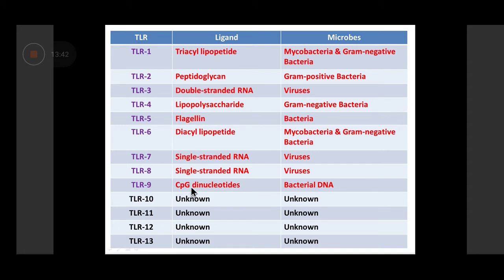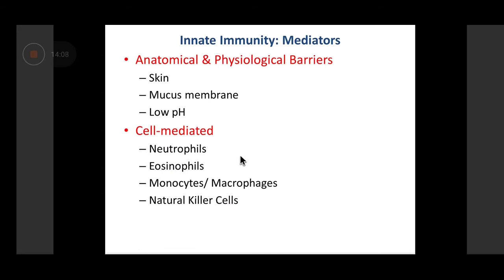And finally, TLR9, which recognizes what we refer to as CpG motifs. That is, in the DNA, C followed by G, cytosine and guanine. This is particularly seen in bacterial DNA, with high concentrations of Cs and Gs one after the other, and this helps in identification of bacterial DNA. Therefore, it will be able to identify a bacterium broadly, but which one it is, it will not be able to tell. Okay? So, just a bit about toll-like receptors.